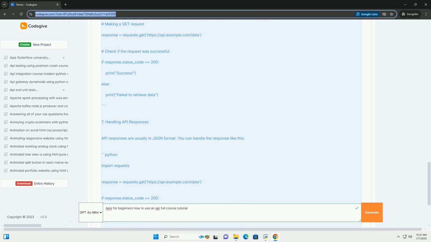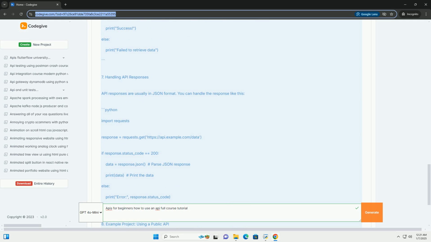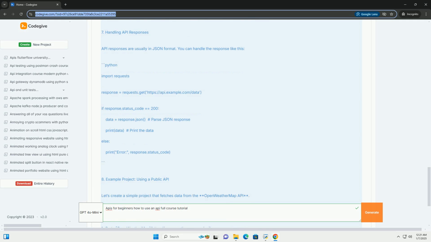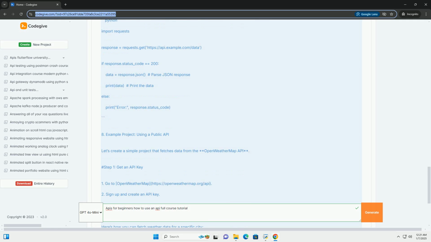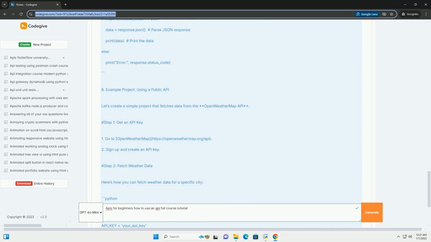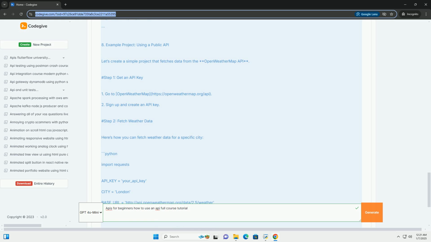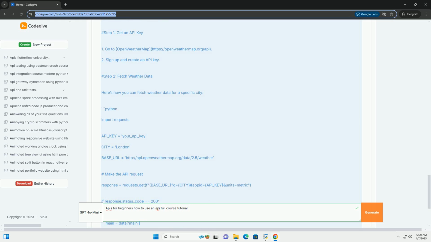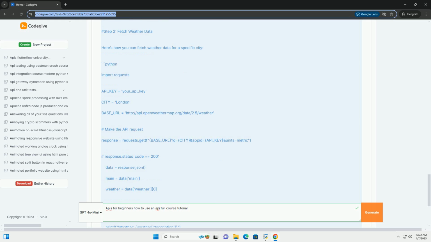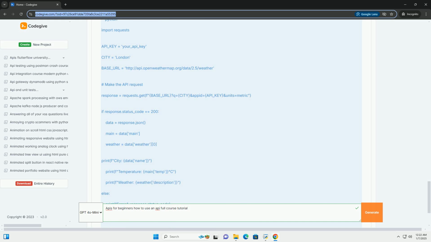1. What is an API? An API, Application Programming Interface, is a set of rules that allows different software applications to communicate with each other. APIs define the methods and data formats that applications can use to request and exchange information.